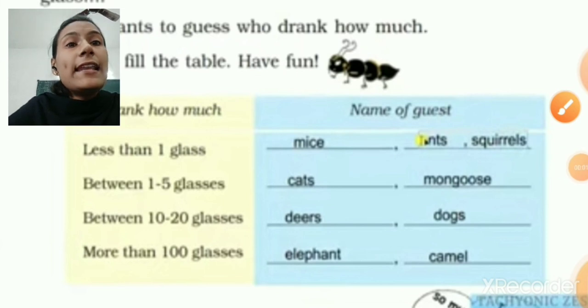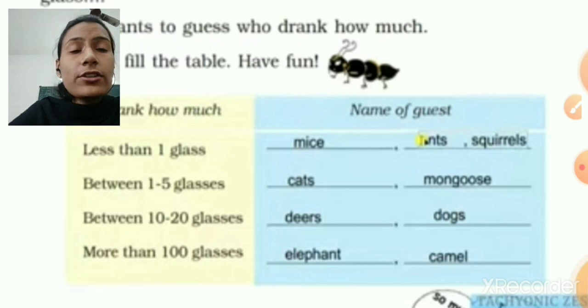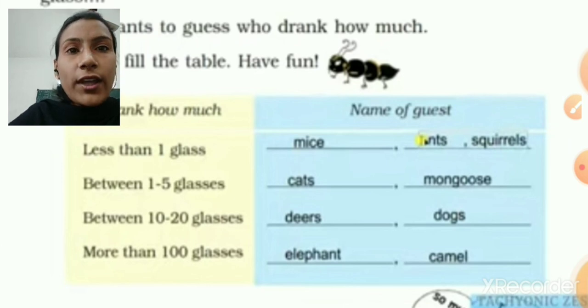Let's see. Less than one glass. You can write mice, ants, squirrels. These animals can drink less than one glass. Then between 1 to 5 glasses. You can write cats, mongoose. Then between 10 to 20 glasses. So deer and dogs can drink 10 to 20 glasses. Then more than 100 glasses. So elephant and camel can drink more than 100 glasses, because elephant and camel both are huge animals.